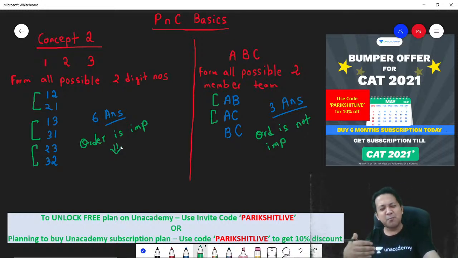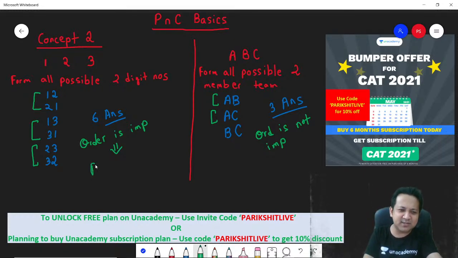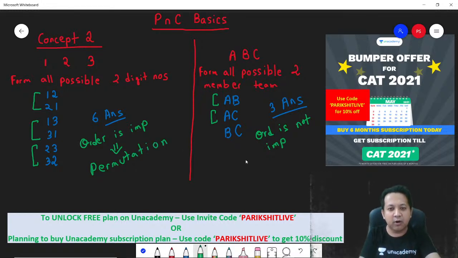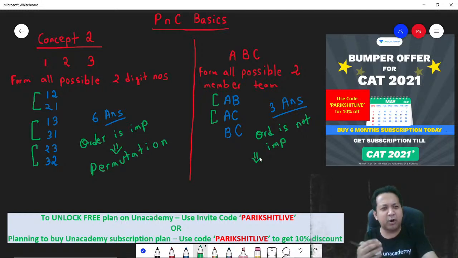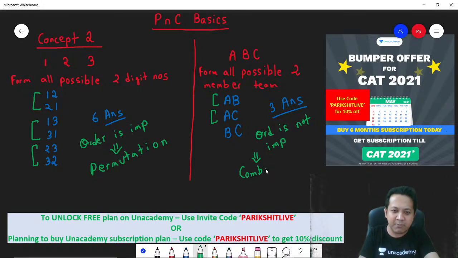So on the left hand side, whenever the order is important, the English term that we will use, remember, authors like to use bombastic English words. They are basically trying to say the order is important, and they feel like using some bombastic English word. So they will call it permutation. On the right hand side, the author will not tell you order is not important. He will rather use one bombastic English word, and the name of that word is combination.